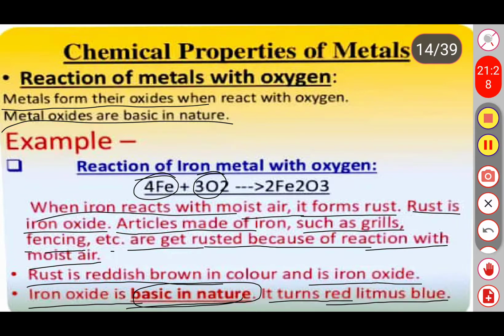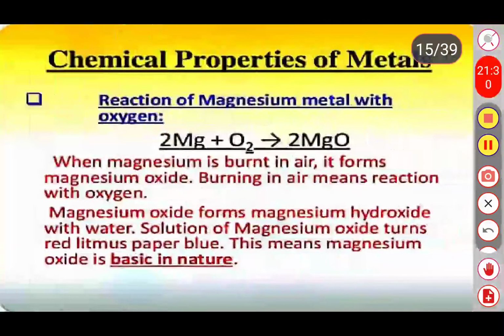Okay, see here. The reaction of the magnesium metal with the oxygen. What happens when magnesium burns in the presence of oxygen? When magnesium is burnt in air, it forms magnesium oxide.